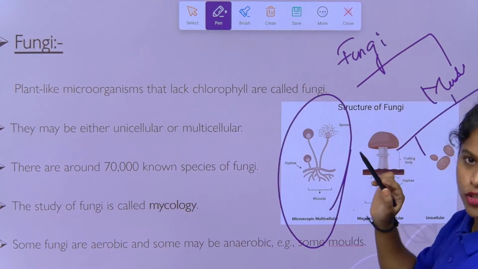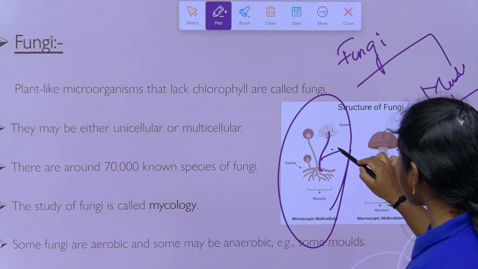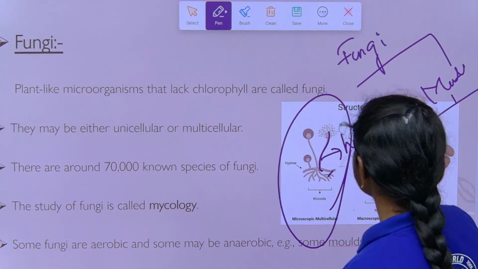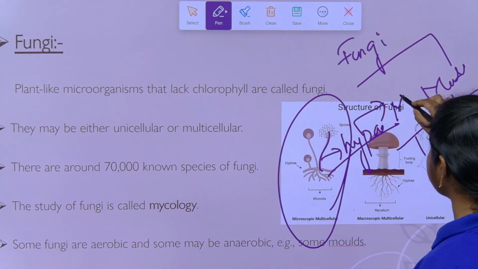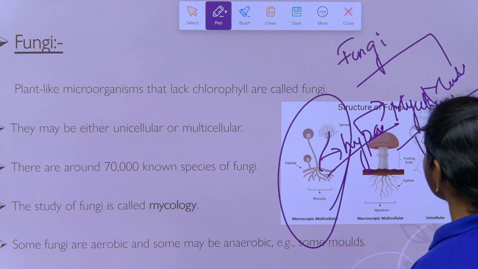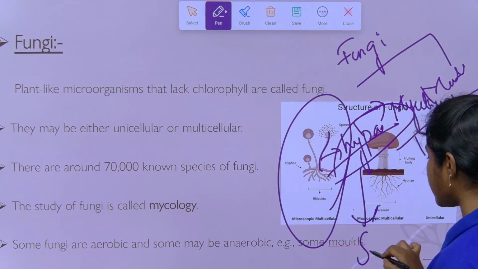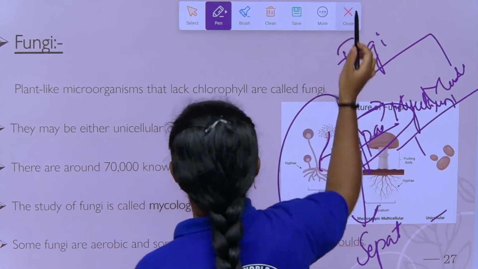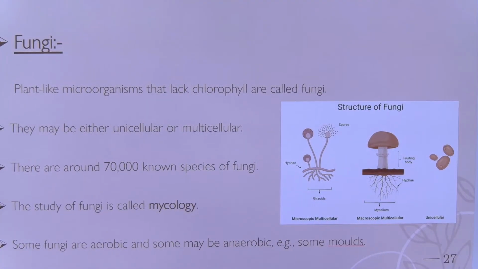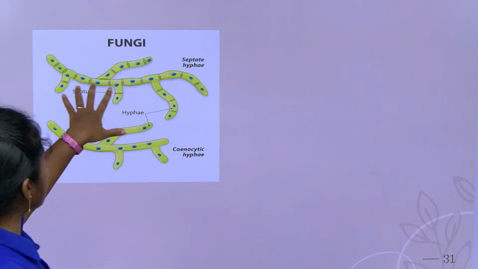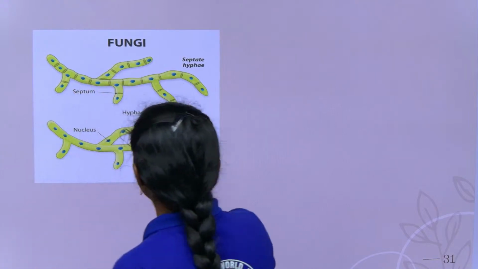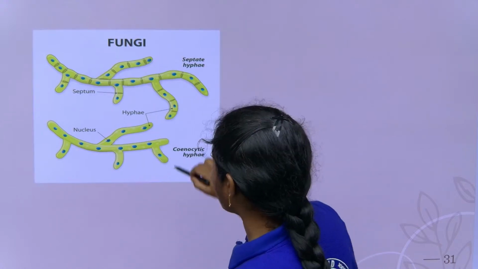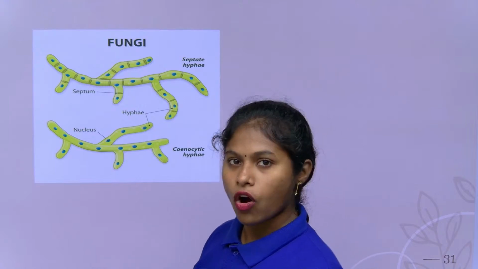For the multicellular organism, the example is rhizopus. The stalk has hyphae. The hyphae are tangled and twisted together, and the collection of hyphae we call mycelium. The hyphae may be septate or aseptate. The septate have partitions, and aseptate do not have any partitions, so they contain cytoplasm and many nuclei. That is why they are called multicellular organisms.